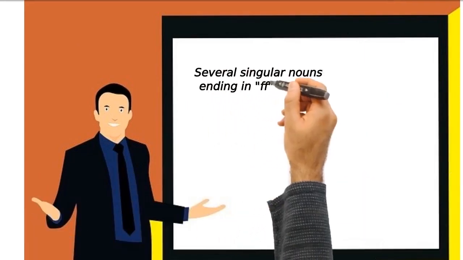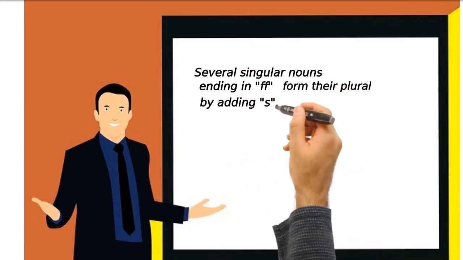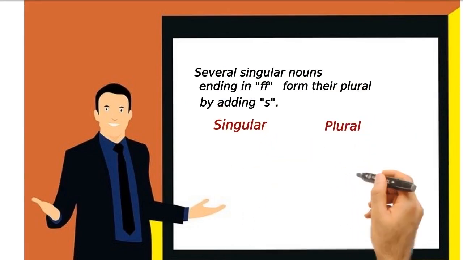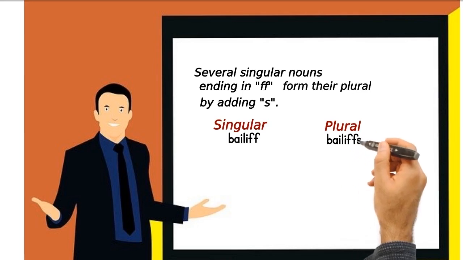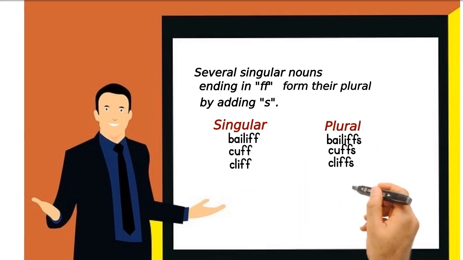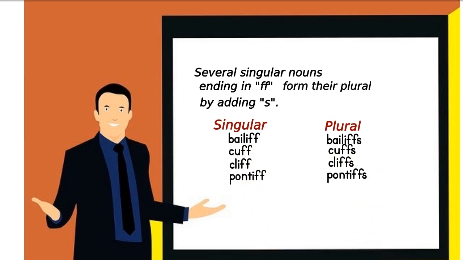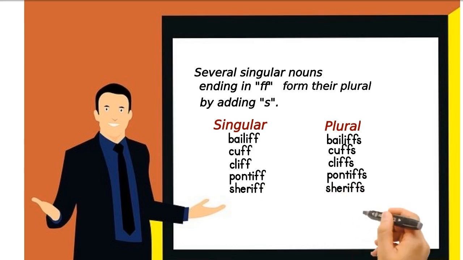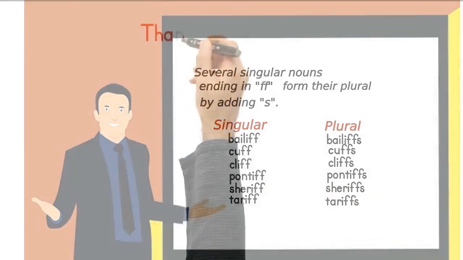Several singular nouns ending in ff form their plural by adding s. For example, bailiff, bailiffs, cuff, cuffs, cliff, cliffs, pontiff, pontiffs, sheriff, sheriffs, tariff, tariffs.